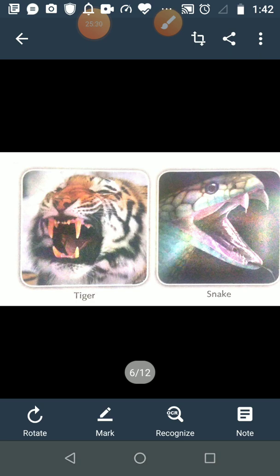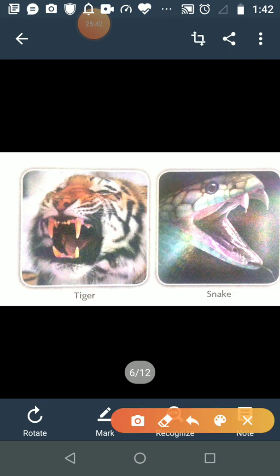By observing the picture, you will see their front teeth. See these teeth, students. You will observe that these teeth are very sharp and also pointed.